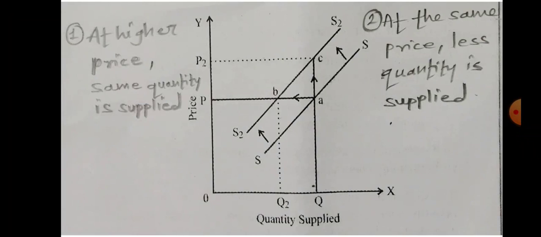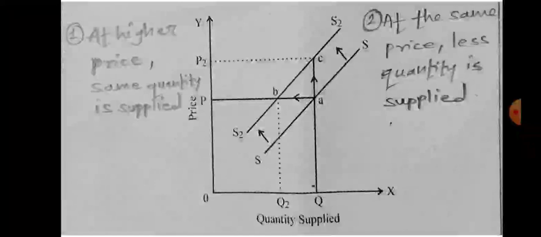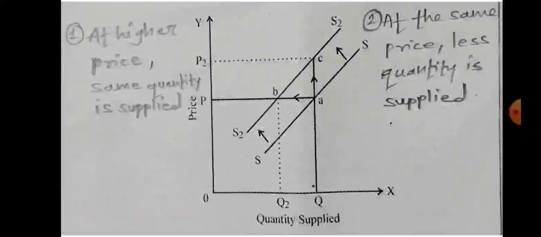The shift of the supply curve is from point A to B. Three points are given here in the diagram: point A, point B, and point C. What is the position of point A? At price OP, quantity supplied is OQ. What is the position of point B? At price OP, quantity supplied is OQ2. And what is the position of point C? At price OP2, quantity supplied is OQ.